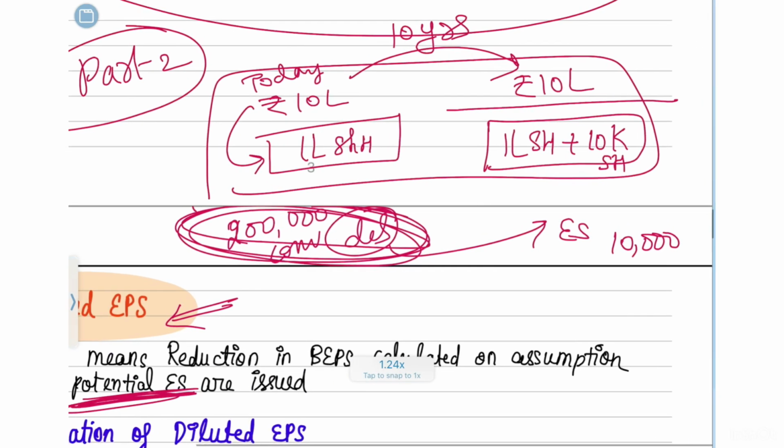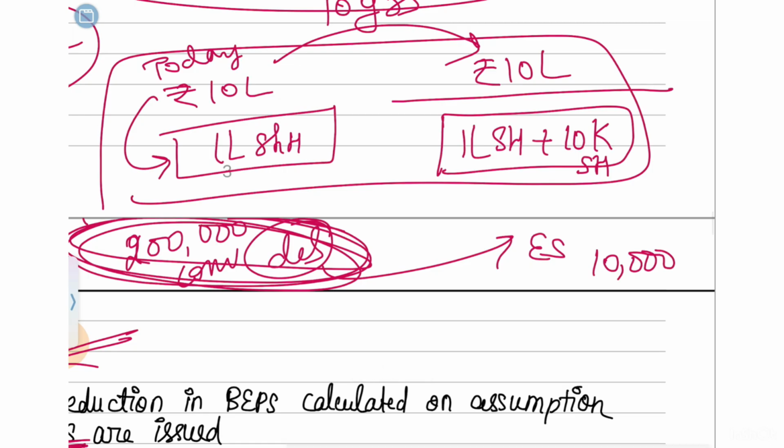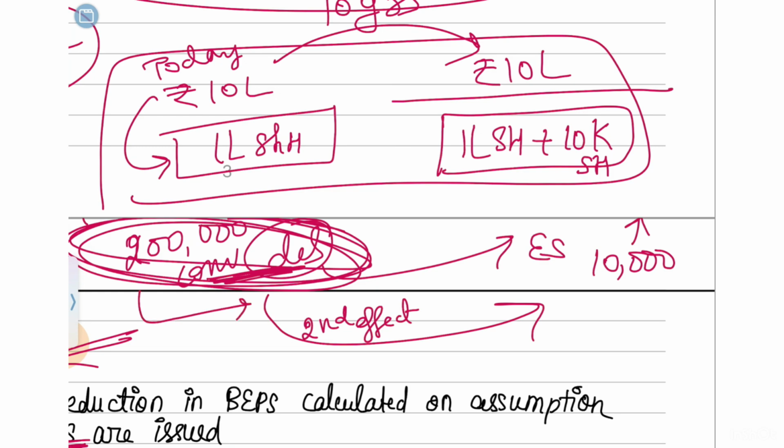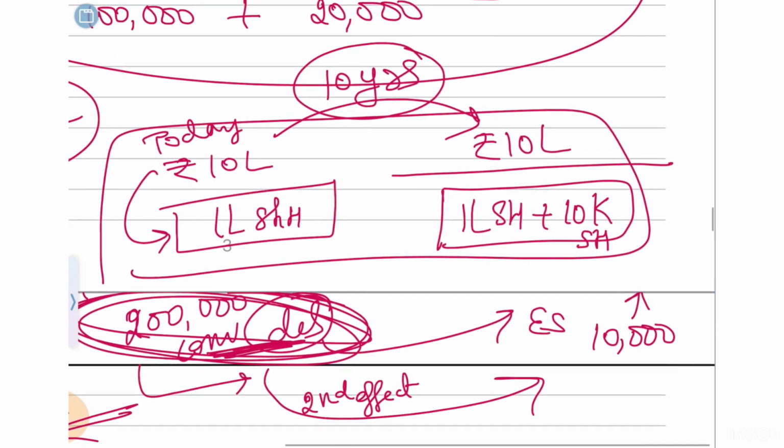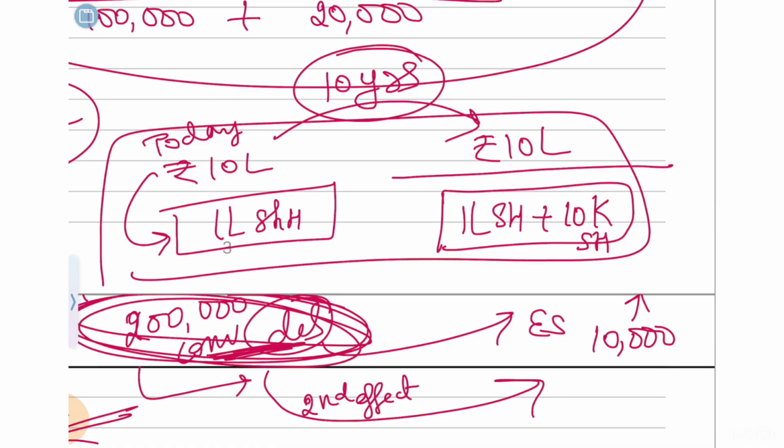When this convertible debenture gets converted into equity shares, our equity shares will increase. That is one thing. There will be a second effect to it. All through these 10 years, until the debentures were there in the company, you paid interest on the debentures.